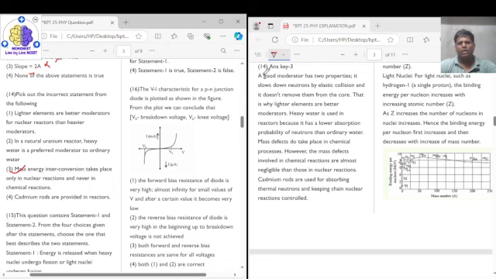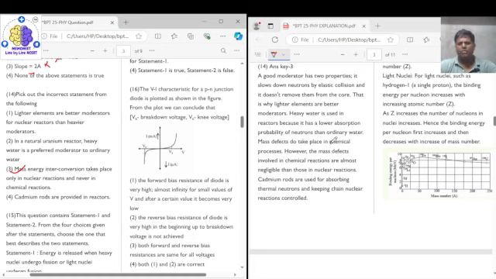Let's see what they have given. They say a good moderator has two properties: it slows down the neutrons by elastic collision and it does not remove them from the core. That is why lighter elements are better. So the first statement is correct. Now heavy water is used in a reactor because it has a lower absorption probability of neutrons than ordinary water. Okay, so the second statement is correct.